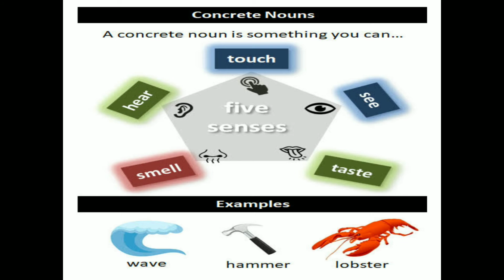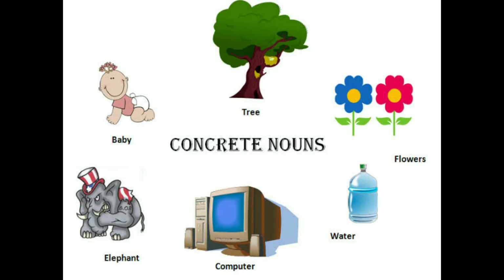Okay, concrete nouns can be proper noun, common noun, collective noun, or a countable noun. Let's see the examples of concrete nouns. See, baby, tree, flowers, water, computer, elephant. We can see this is an elephant, right? Baby, and tree. We can see the tree. Flowers, from flowers we can get smell, right? So through sense organs we can identify concrete nouns.